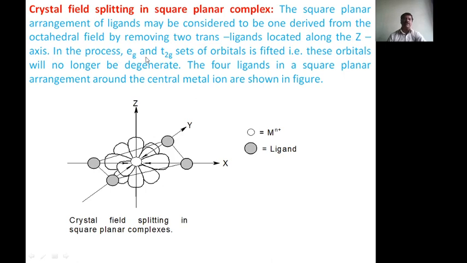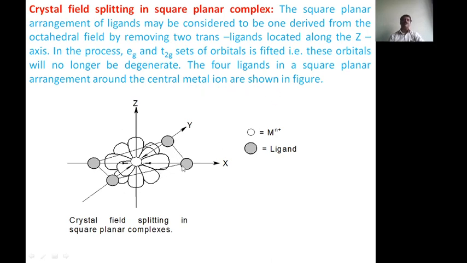In the process, the Eg and T2g sets of orbitals are lifted, that is, these orbitals will no longer be degenerate. The 4 ligands in square planar arrangement around the central metal atom are shown here.